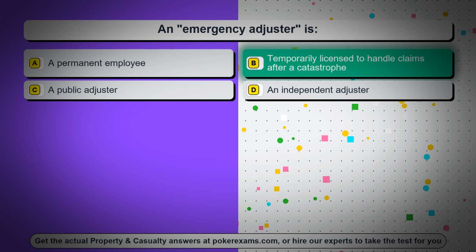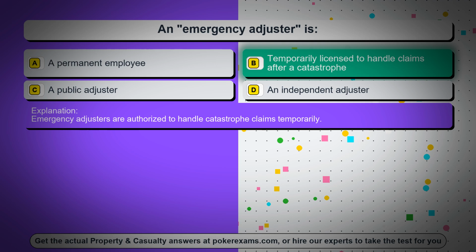The correct answer is option B, temporarily licensed to handle claims after a catastrophe. Emergency adjusters are authorized to handle catastrophe claims temporarily.